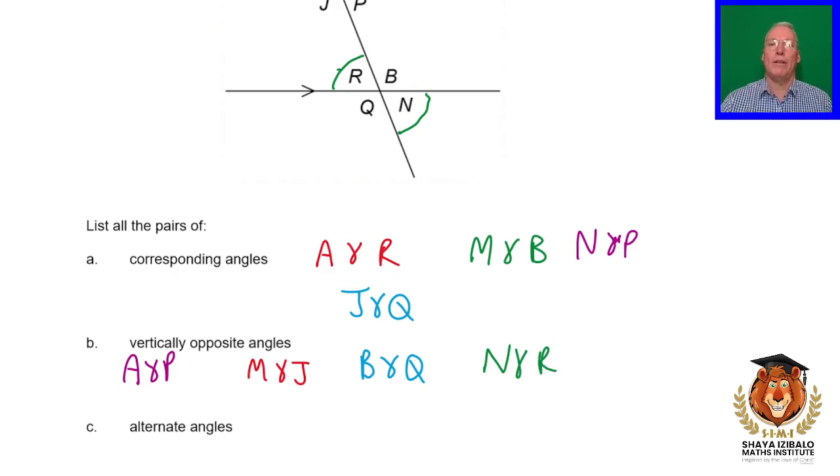Okay, next up we get asked to find alternate angles. Now remember, alternate angles are inside the parallel lines, but they are on alternate sides. So R and P, or J and B. R and P, J and B.